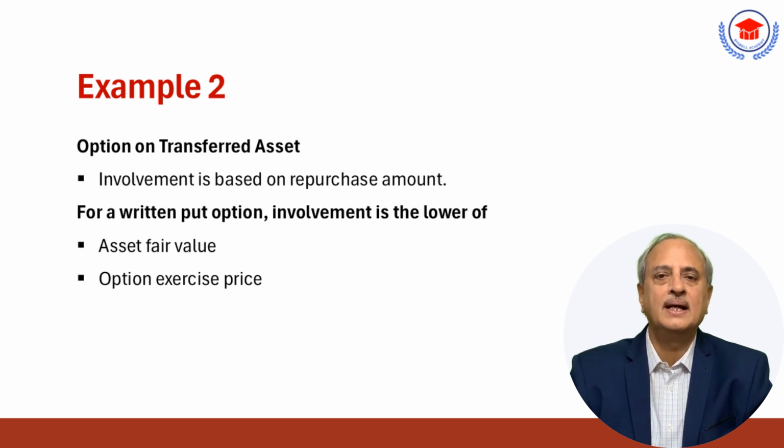Now, consider a scenario where the entity writes or purchases an option on the transferred asset. In this case, the involvement depends on the amount of the asset the entity can repurchase. For instance, if the entity writes a put option on an asset measured at fair value, its involvement is the lower of the fair value of the asset or the option's exercise price.